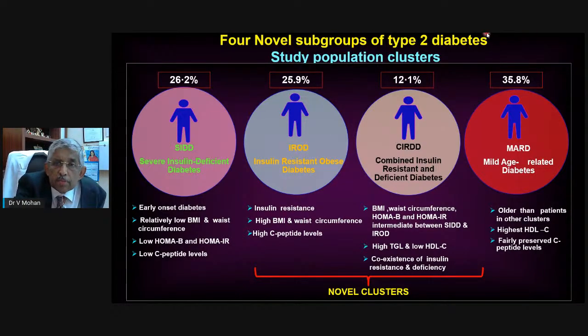We also described for the first time a new variety of type 2 diabetes in Asian Indians, and that is a combined insulin resistant deficient variety, CIRDD. People with this type of diabetes are most difficult to control, and also they are more prone to both kidney disease as well as retinopathy. And finally, we have the mild age-related diabetes, which comes in older age group, and they are relatively protected from the complications of diabetes, including retinopathy.